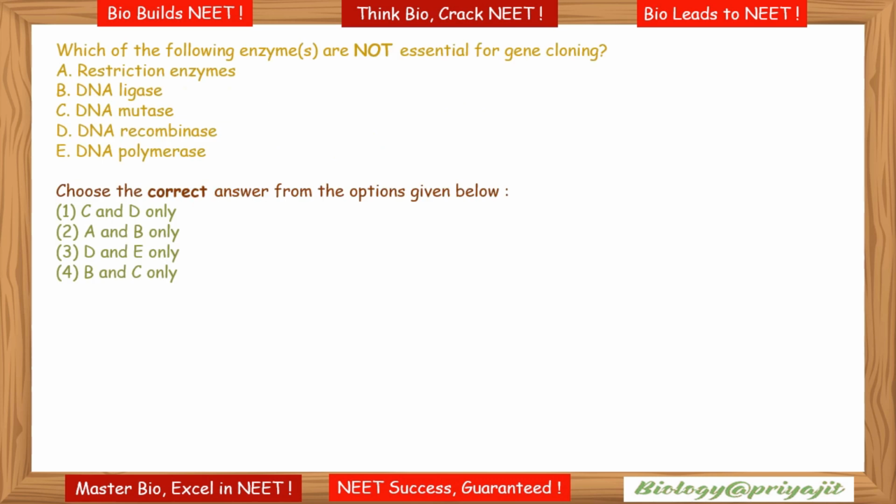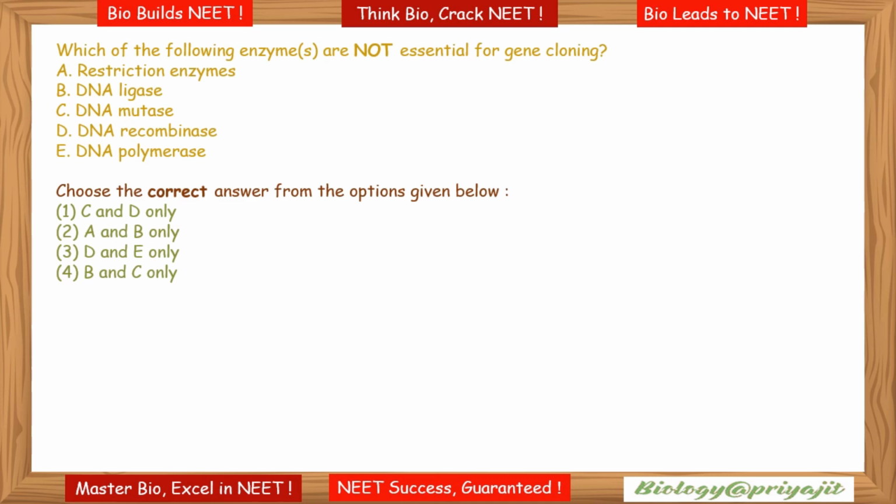Next question: which of the following enzymes are not essential for gene cloning? The enzymes essential for gene cloning are the restriction enzyme, which recognizes a specific sequence of nucleotides in the double-stranded DNA and cuts the DNA at a specific location; DNA ligase, which joins broken pieces of DNA strand together; and DNA polymerase, which replicates DNA by synthesizing new DNA strands using existing DNA strands as a template.